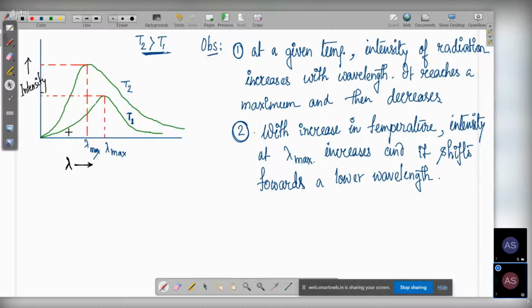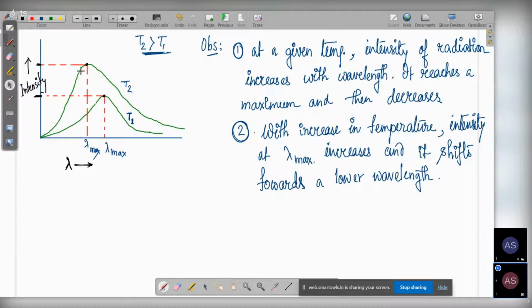So what we see is that the intensity at the lambda max is going to increase. For a temperature of T1, this is the value of intensity. Whereas at a higher temperature of T2, at this particular point, you see that the value of intensity has increased. That only says that with an increase in temperature, intensity at lambda max increases.